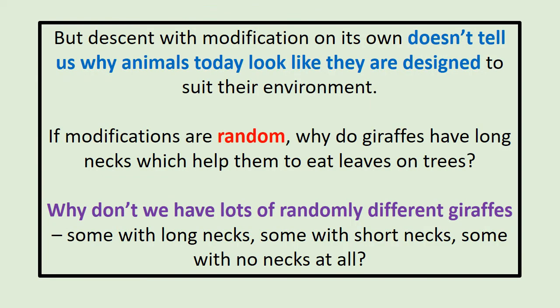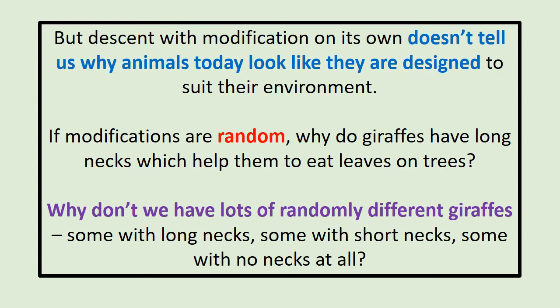Now, descent with modification doesn't tell us on its own why animals today look like they're designed to suit their environment, because these modifications are random. If the modifications are just random, why do giraffes have long necks which help them to eat the leaves on trees? If it was just random descent with modification, why don't we see lots of different giraffes? Long necks, short necks, some with no necks at all maybe. Why don't we just see a whole different load of giraffes, rather than all giraffes having long necks?